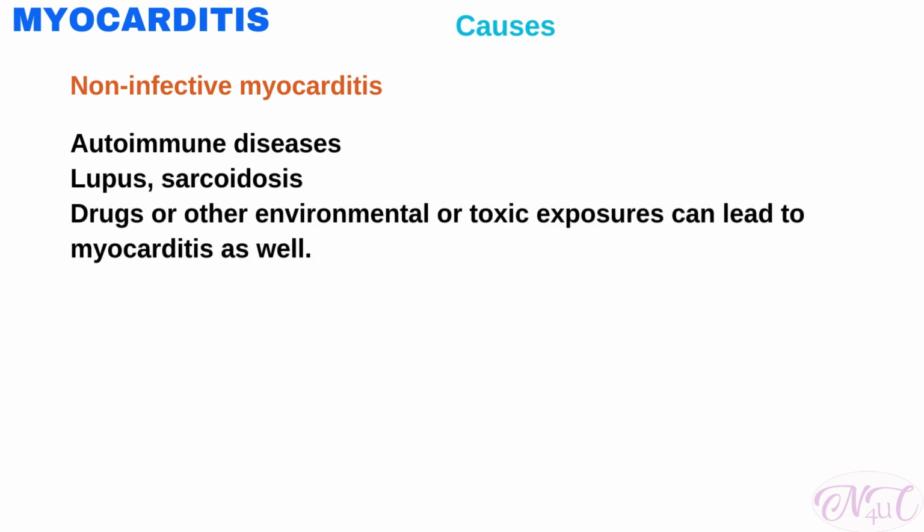Autoimmune diseases such as lupus, sarcoidosis, and others can also cause myocarditis because the immune system can attack any organ in the body, including the heart, causing inflammation. Drugs or other environmental or toxic exposures can lead to myocarditis as well.